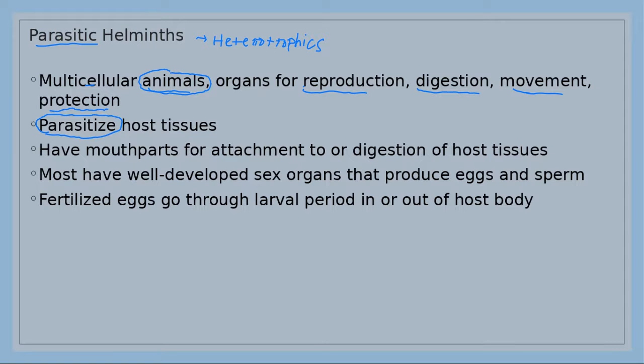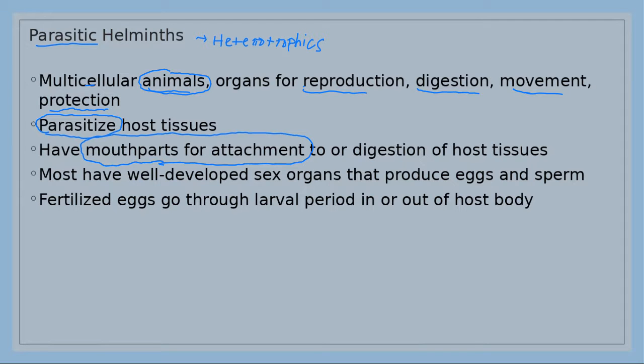Many of them have mouth parts that can be used for attachment, like a hook. In their mouth they have hooks that make them able to stay attached in our organs, like the intestine.